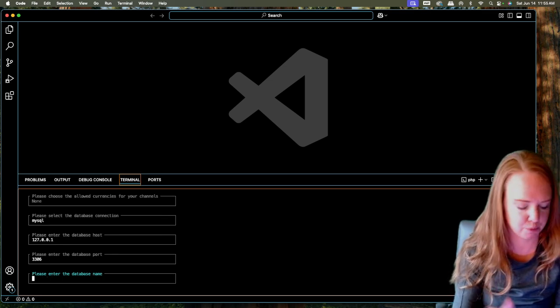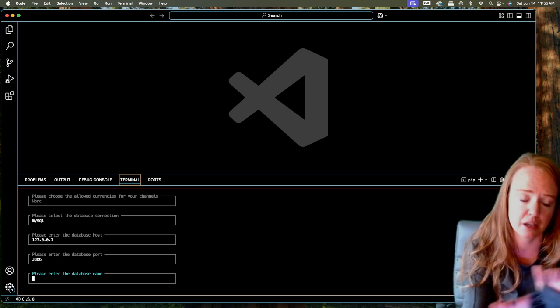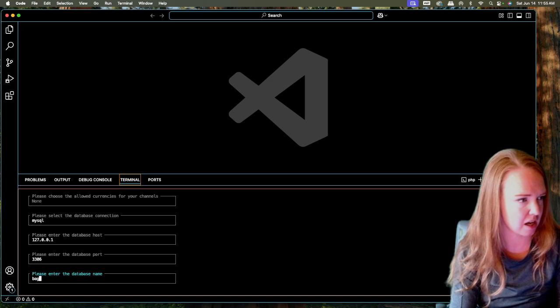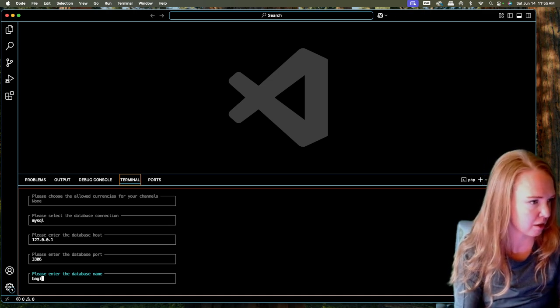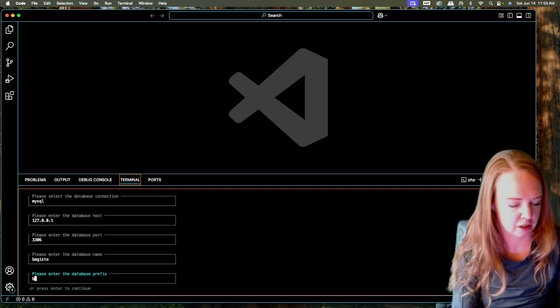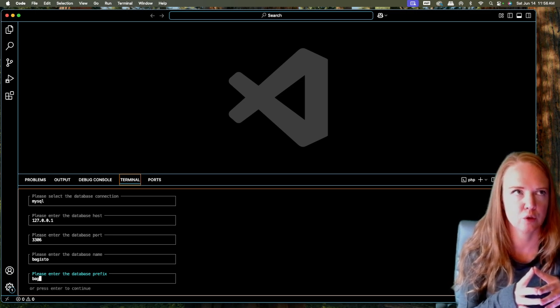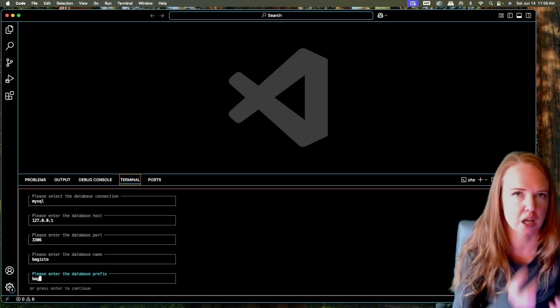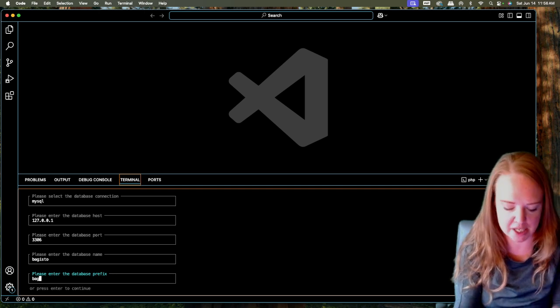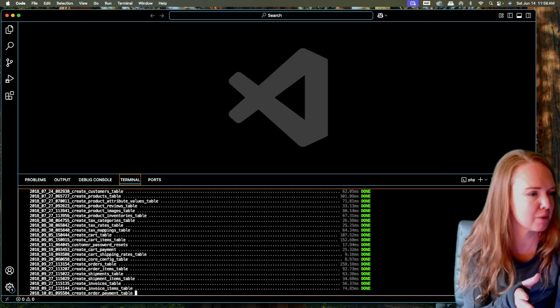You are going to need a database created, an empty database. I have a database created named Bagisto. And we'll go ahead and create a prefix. The prefix, I believe, is more for if you were installing Bagisto on top of something or you wanted to expand it in some way, which you never know. So I'll go ahead and do a prefix. Okay, and here we go, running the migration.